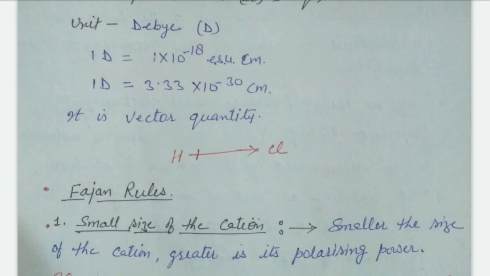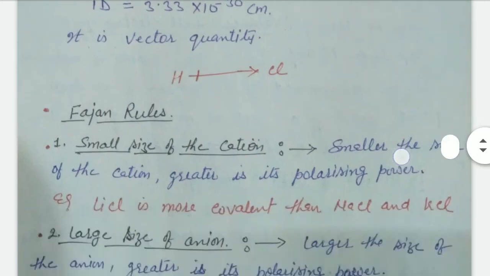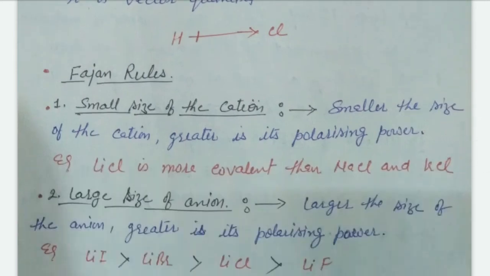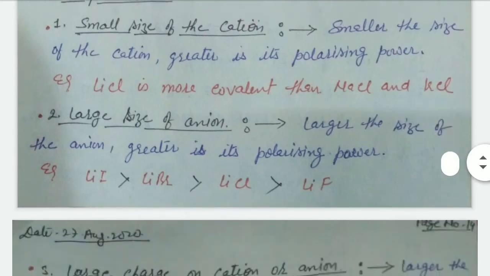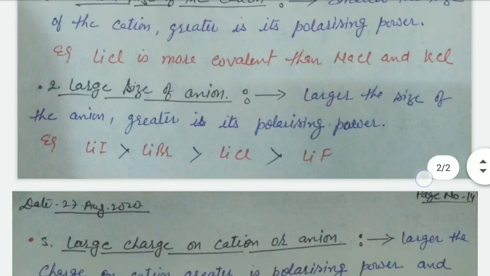There are Fajans rules. First rule is the small size of the cation. The smaller the size of the cation, the greater is its polarizing power. It means cations with small size have high polarizing power. Large size of anion: the larger the size of the anion, the greater its tendency to be polarized.